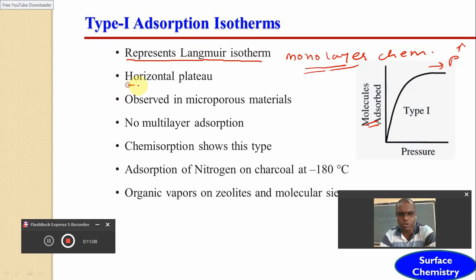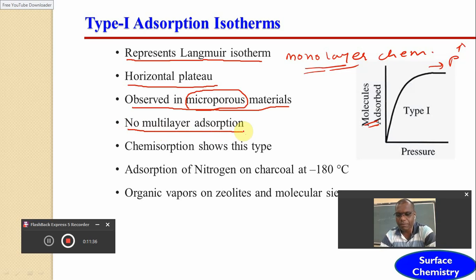This indicates the horizontal plateau of the adsorption isotherm, and generally this type of adsorption isotherm is observed in microporous material. The smallest pores are called microporous. In this type of adsorption isotherm there is no possibility of multilayer adsorption.